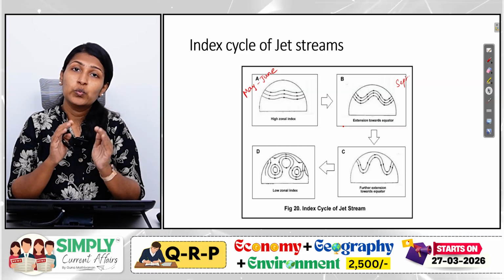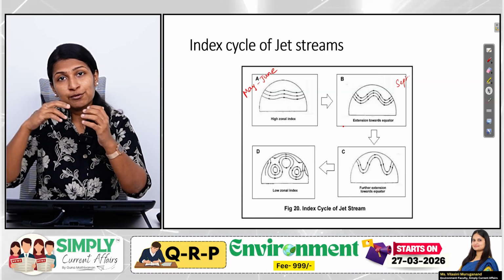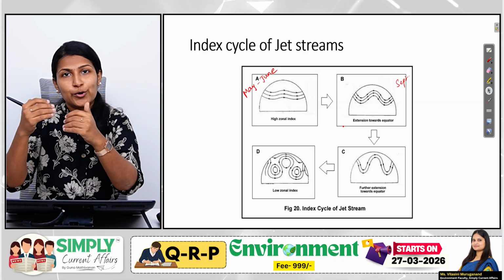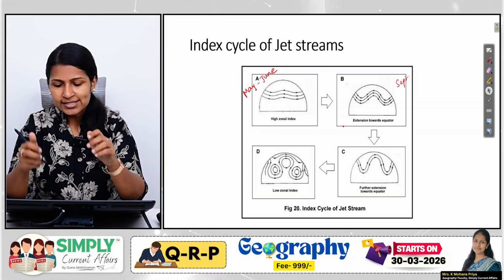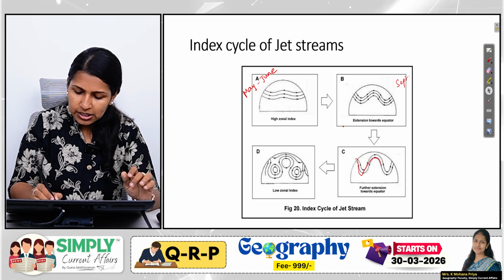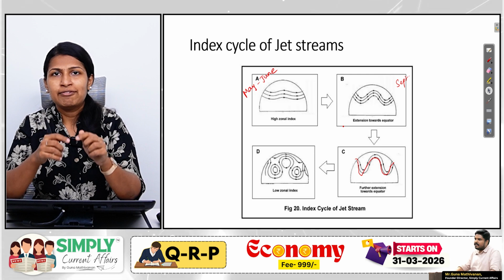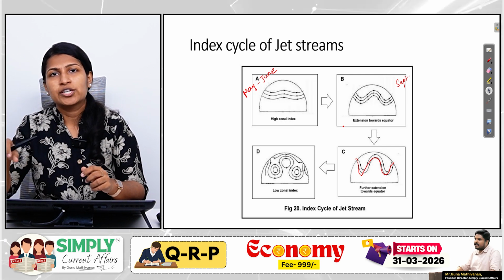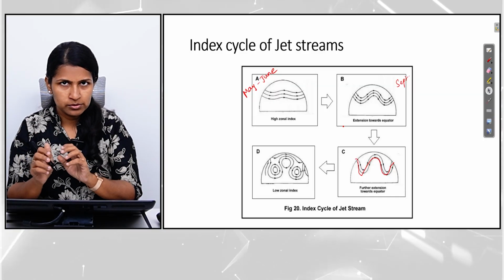and by the month of December, when it is going to become winter in the northern hemisphere, it will be the other way around, right? So the impact of the winds from the polar region is going to be more, and therefore the effect of the warmer winds is going to be less, and you can see that the jet streams can extend to a very long distance. The meandering effect of the jet streams can extend to regions near the tropics also.